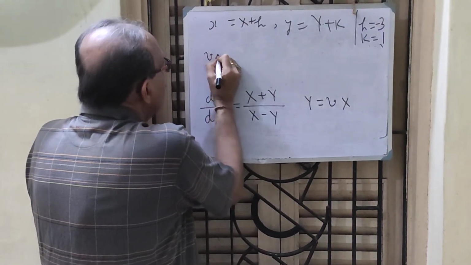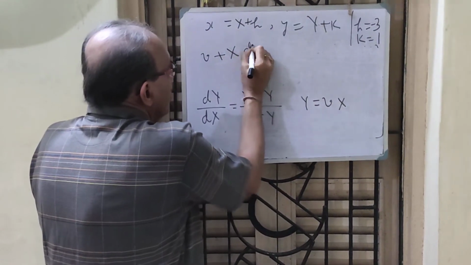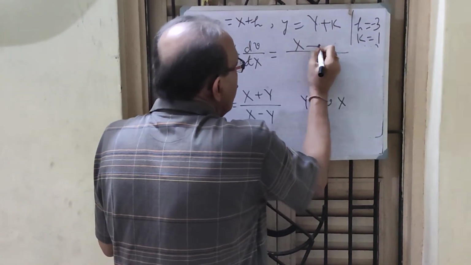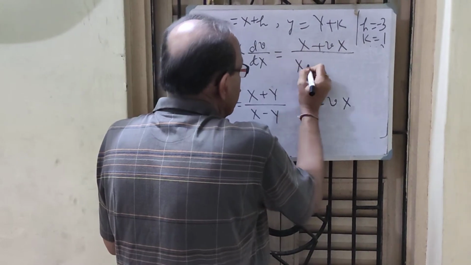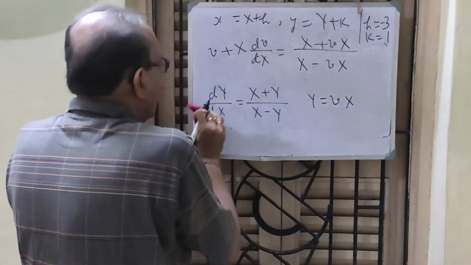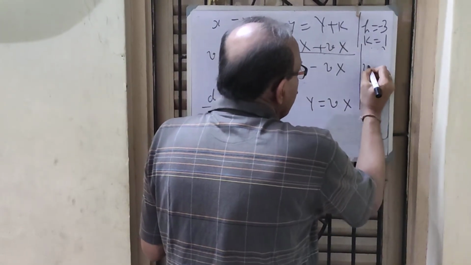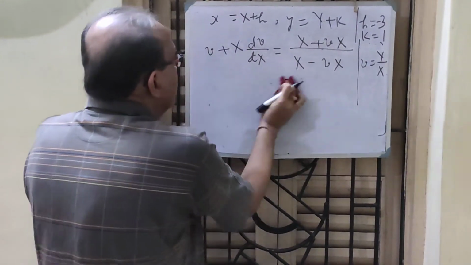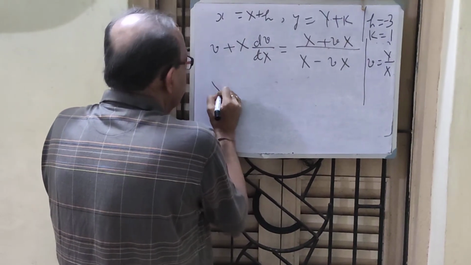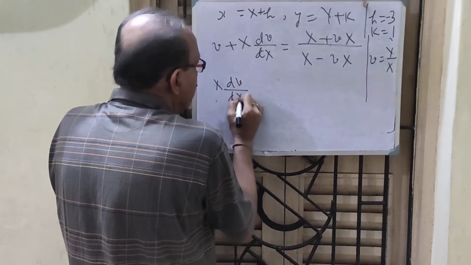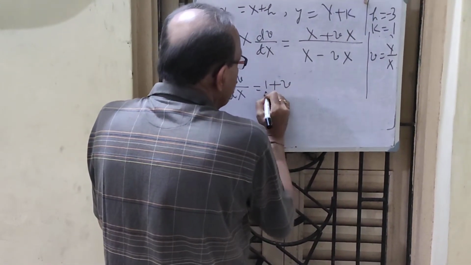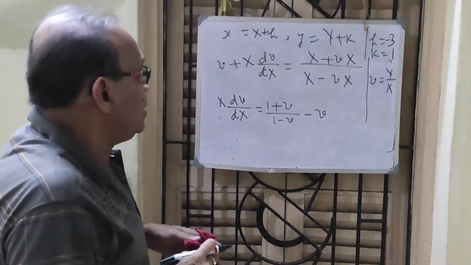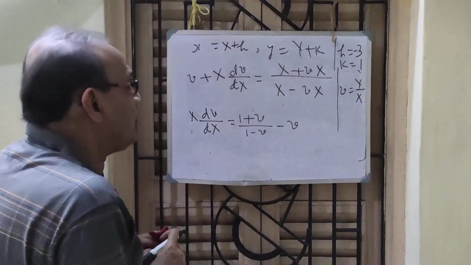I can write v plus X dv by dX, and remember here also that v equal to big Y by big X. I get v plus X dv by dX equal to 1 plus v over 1 minus v, since big X is not equal to 0 and I eliminate big X from the numerator and denominator on the right hand side.